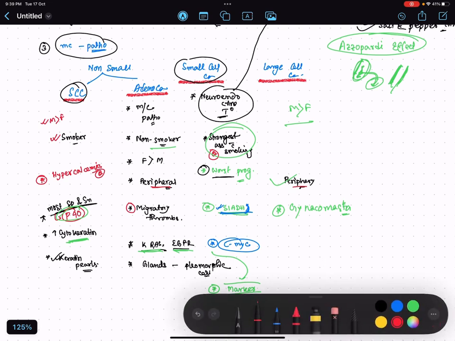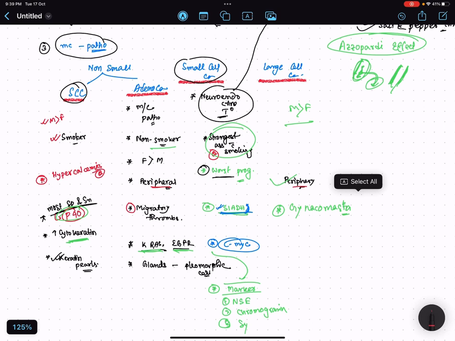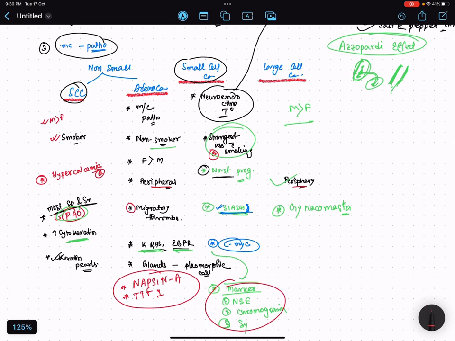The tumor marker is napsin A. You can remember that, and also TTF1. One is napsin A, another is TTF1. These are two immunohistochemical or tumor markers. Okay. Next, the tumor markers I told you here: non-specific enolase, chromogranin and synaptophysin for small cell carcinoma.